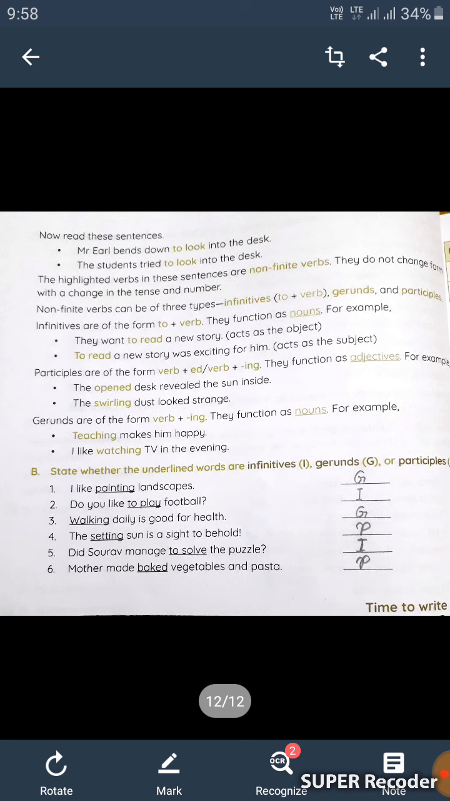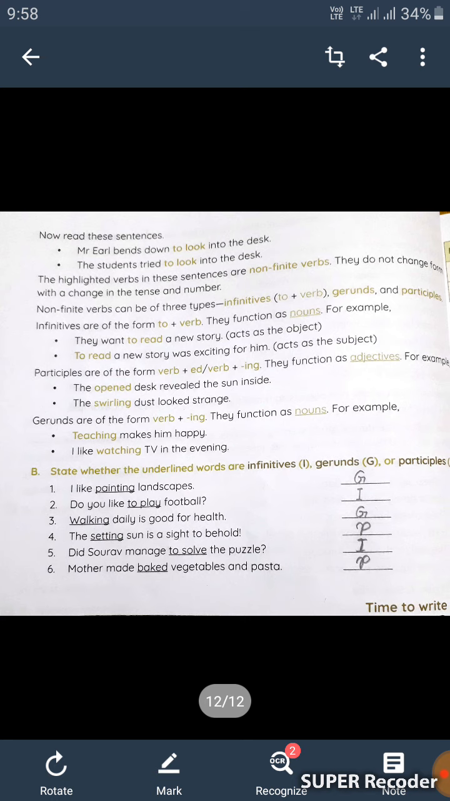Gerunds are of the form verb plus ing. They function as nouns. For example, teaching makes him happy. I like watching TV in the evening.